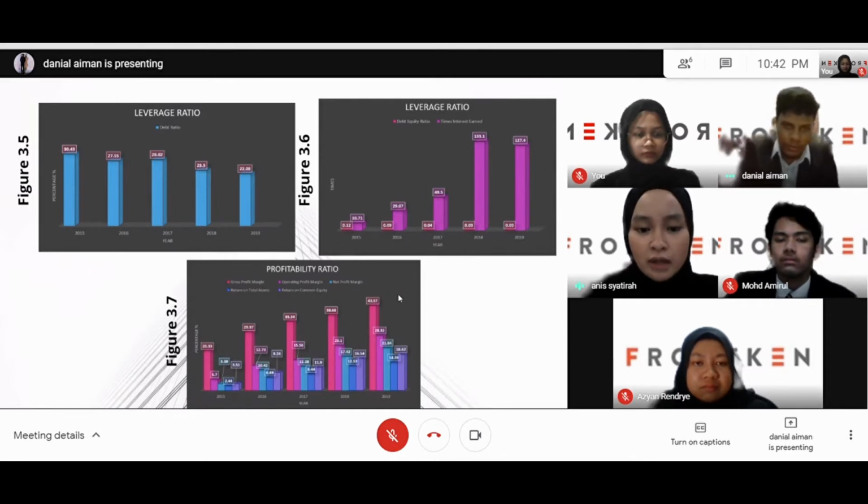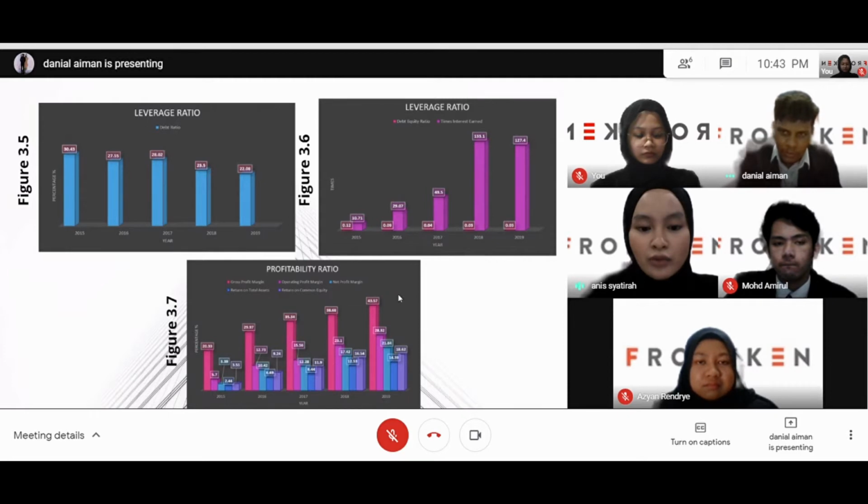30.43% in 2015. Furthermore, regarding figure 3.6 above, it shows the debt equity ratio. The debt equity ratio of Franken keeps declining every year, and in all of the years it did not exceed 1. Thus, it shows that more funds are provided by the owners.